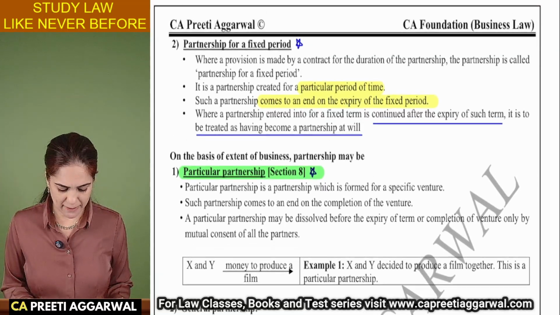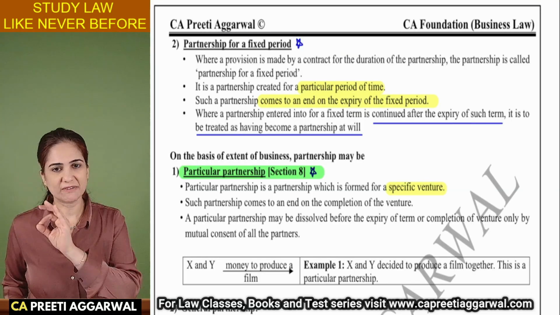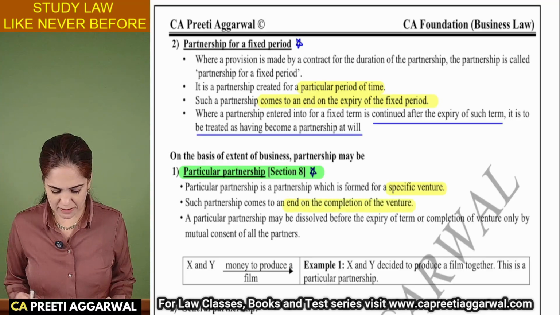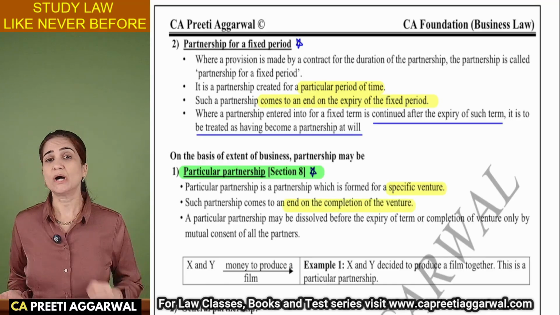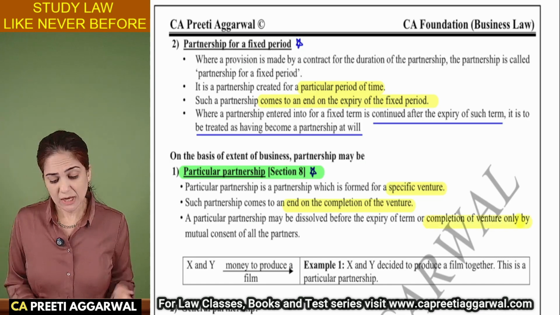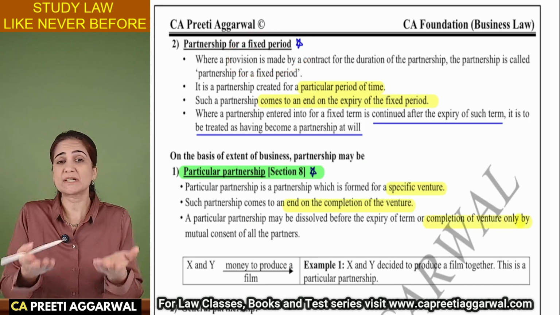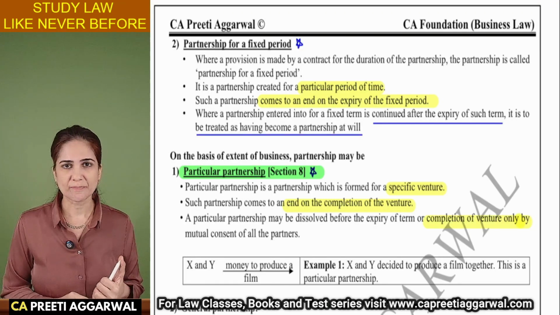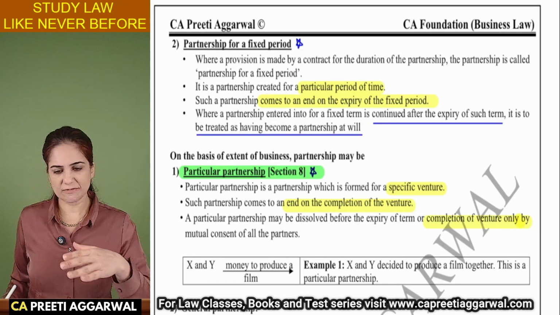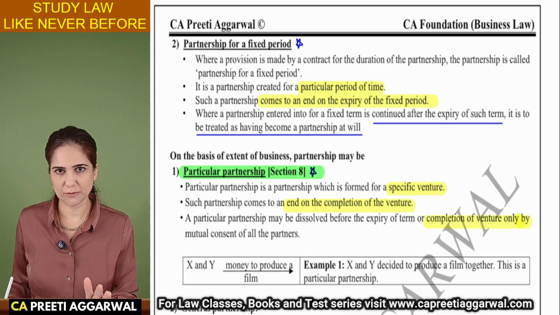What about particular partnership? Particular partnership means a partnership which is formed for a specific venture. Once the venture is over, the partnership comes to an end, but I may dissolve it even before the expiry of this venture. Sometimes it is possible to dissolve the partnership even before the time expires. Like, I had formed a partnership with you for 5 years. At the end of the first year, I realized that I cannot continue to do business with you.